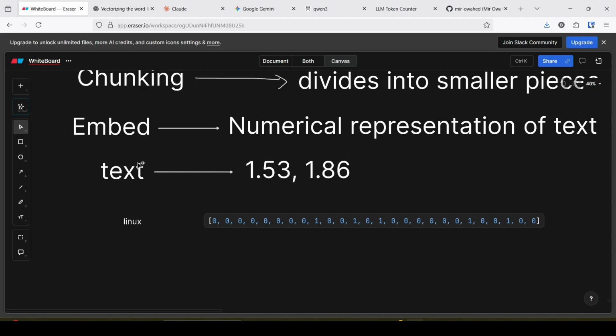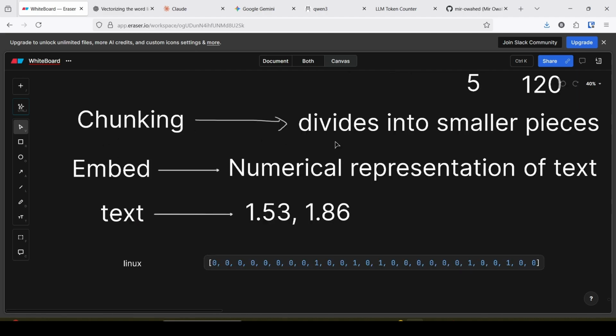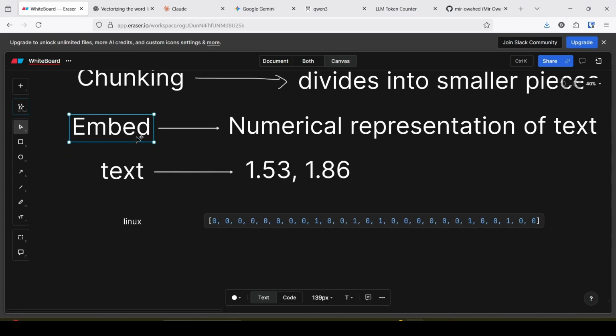In this way, the text is divided into smaller pieces, which is called chunking, and that text is converted into numerical representation, which is called embedding. Why is embedding done?